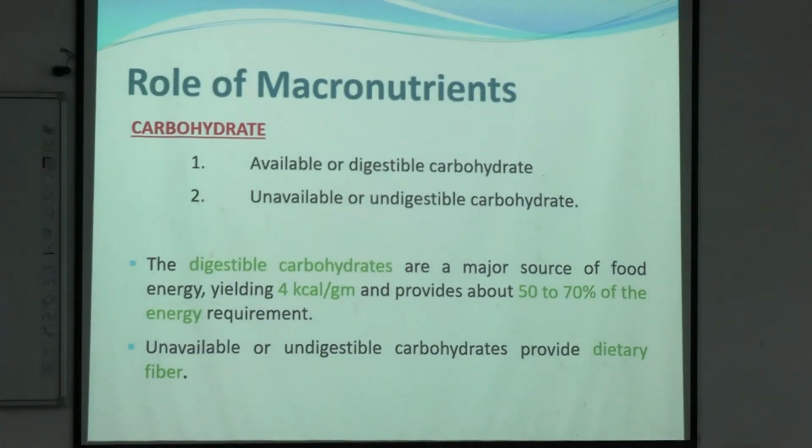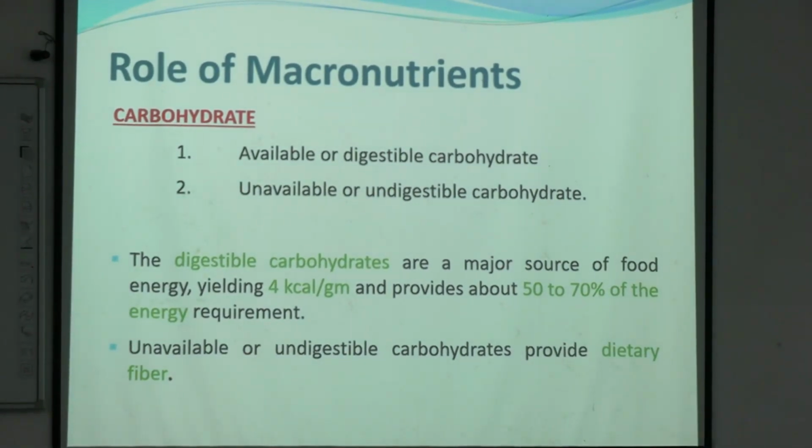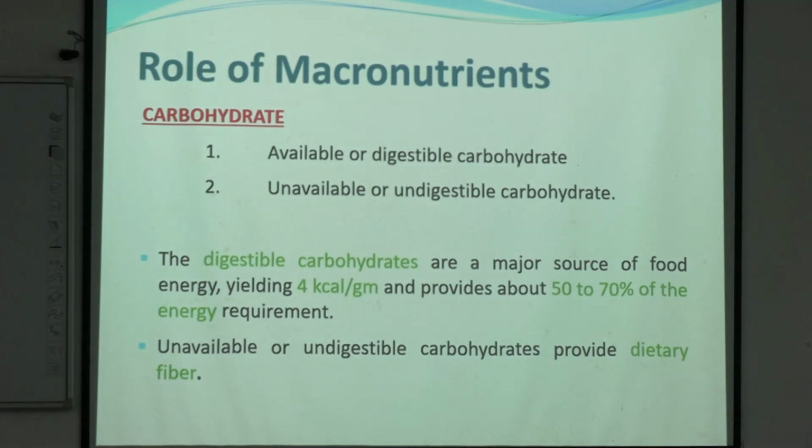So, we all know about this, the part of carbohydrate that provides energy is digestible carbohydrate. And what is the energy produced? That is 4 kilocalorie per gram. And 50 to 70% of the energy requirement is met by carbohydrate only. Okay. And the undigestible part is known as dietary fiber.